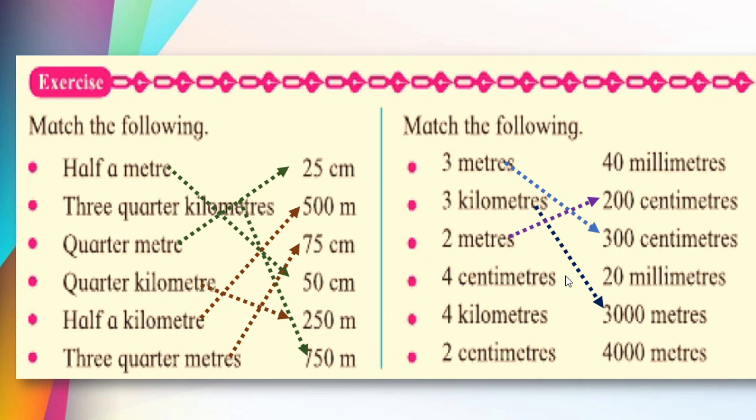So 4 centimeters is equal to 40 millimeters. Correct? Next is 4 kilometers is equal to, you know this, 4000 meters, and 2 centimeters is equal to, yes, last one is nothing but 20 millimeters.